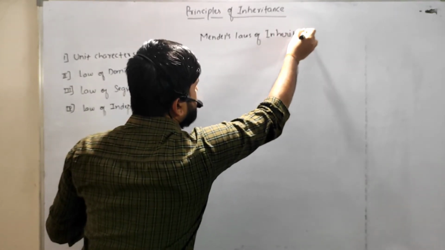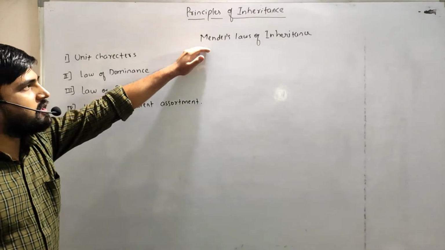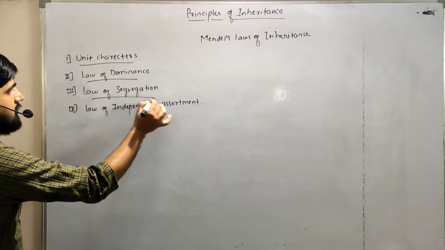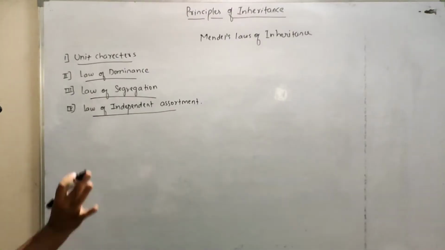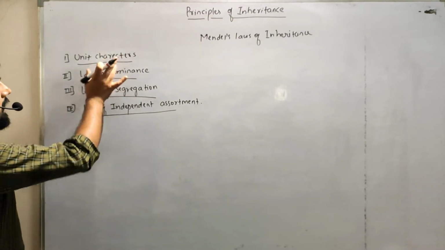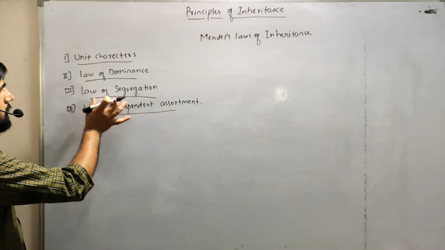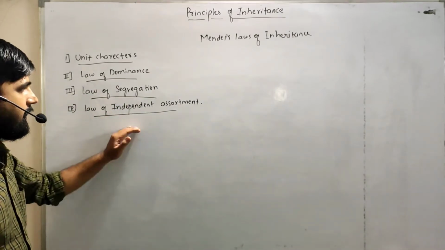Based on his experiments, Mendel proposed mainly four laws. The first is the law of unit characters, the second is the law of dominance, the third is the law of segregation, and the fourth is the law of independent assortment.